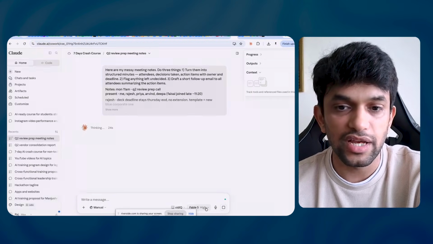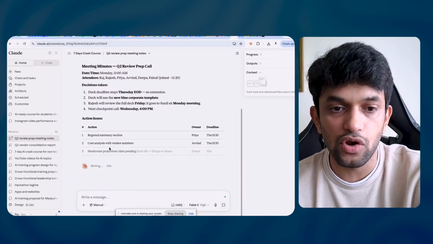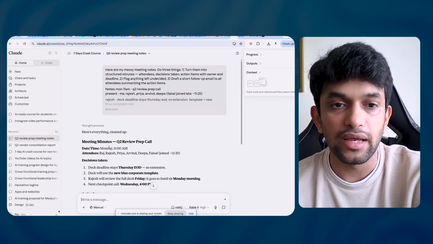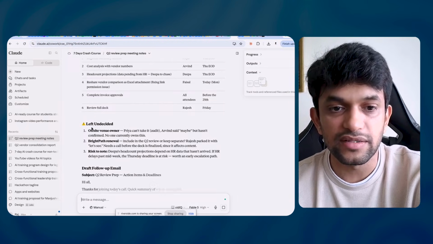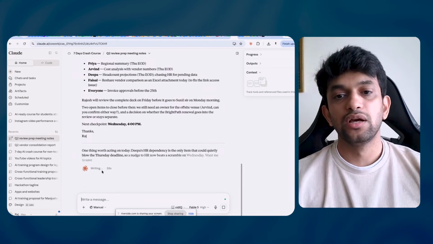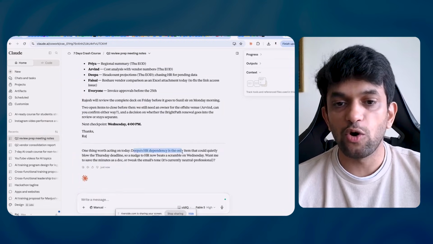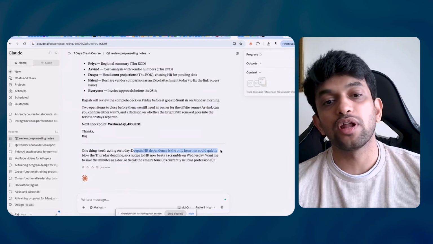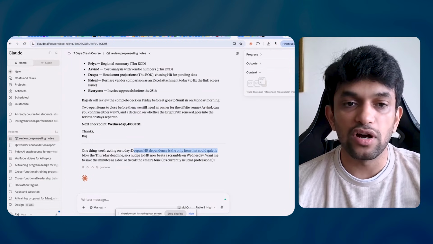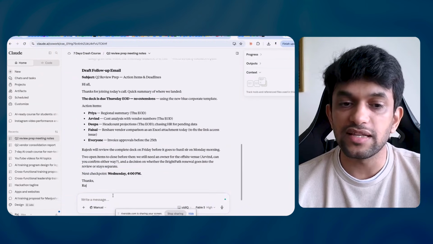See, again it is sharing data with me, right? Again, it is showing what is left undecided and what follow-up emails I have to draft. Okay, Rajesh will review the complete thing. One thing worth acting on today is Deepa's HR dependency, the only item that could quietly blow the Thursday deadline. So a nudge to HR now beats a scramble on Wednesday. It is telling me what the priority items are, what is not decided, what follow-ups I have to do, right? All these things it has told me.